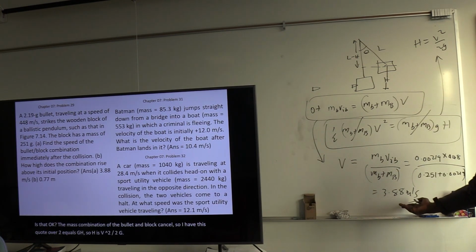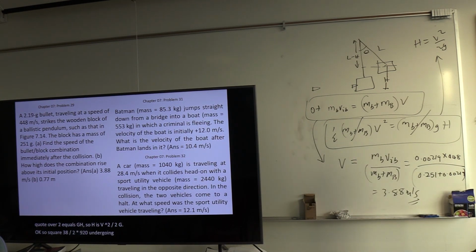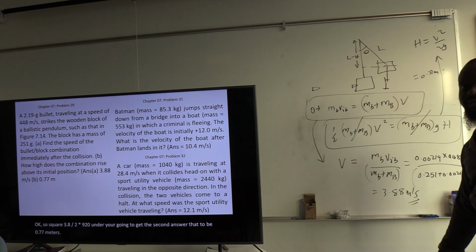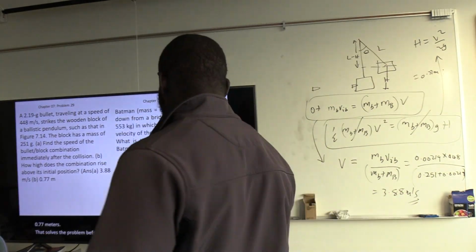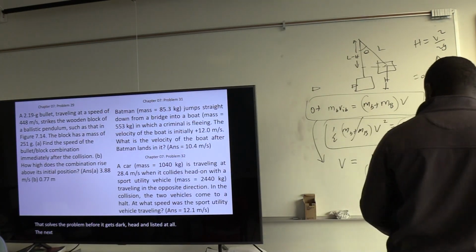Okay, so square 3.88 divided by 2 times 9.8, you're going to get the second answer there to be 0.77 meters. And that solves the problem. Before it gets darker than this, let me make sure you guys can still see at all. Okay, making sense.